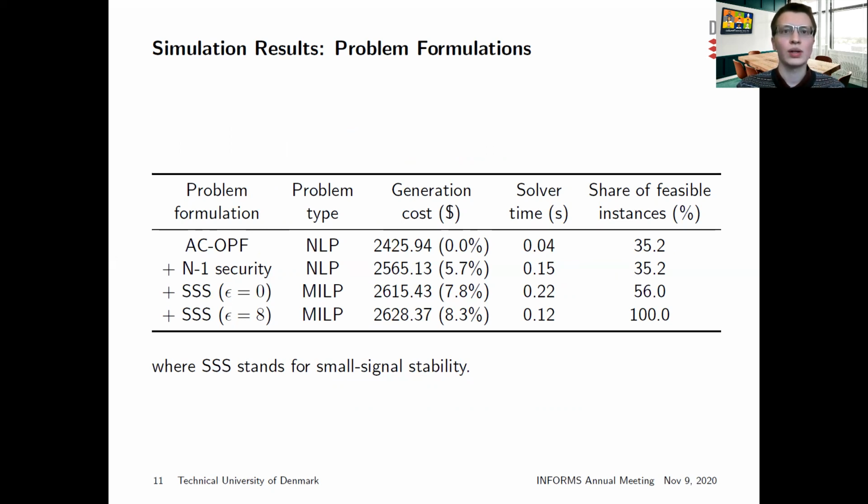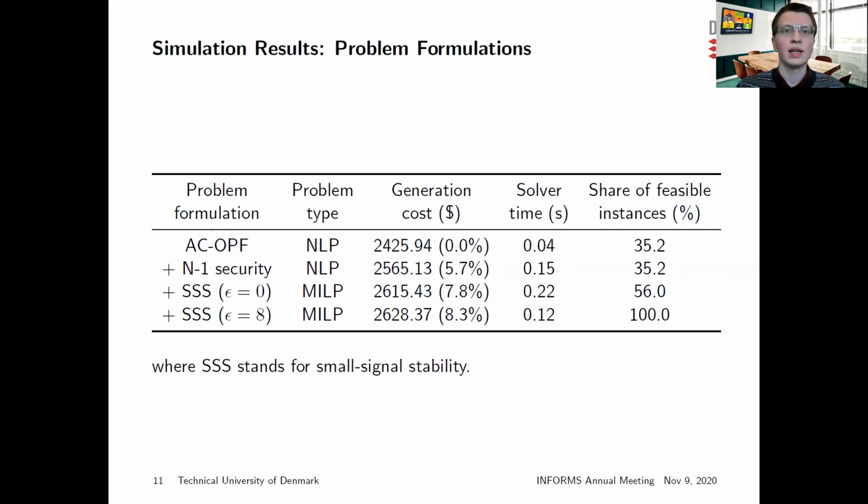The average cost increase of including N-1 security evaluates to 5.7%, and including small signal stability leads to an additional increase of 2.1%, which is expected. Notably, the additional cost increase by introducing a value of epsilon equal to 8 evaluates only to 0.5%, while it increases the share of feasible instances from 56 to 100%.